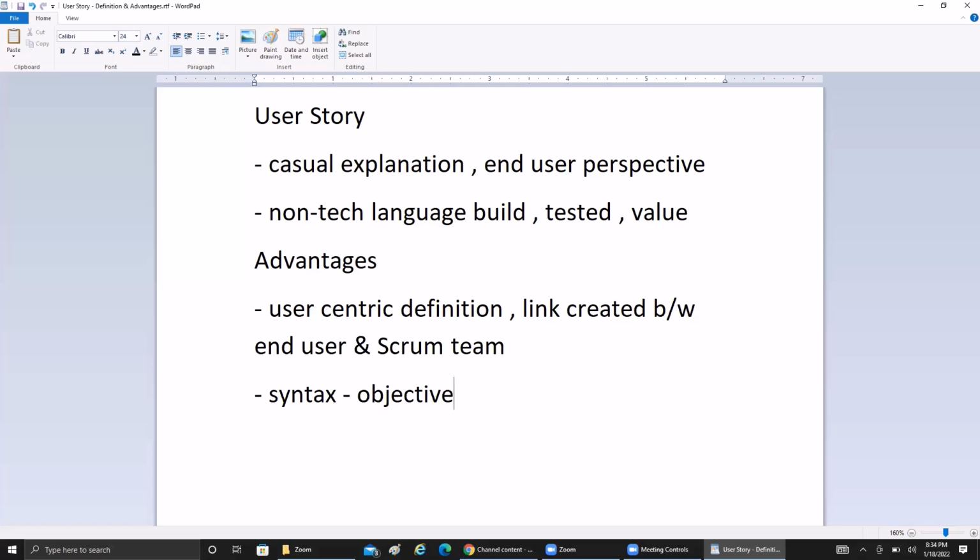And moreover, than providing the objective, it will also give the benefits, or what is going to be the next path of that user story. So where it is going to be added, and by doing this, what we are going to achieve. So these things, the user story will help to define. Okay.